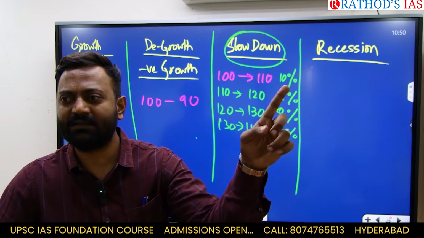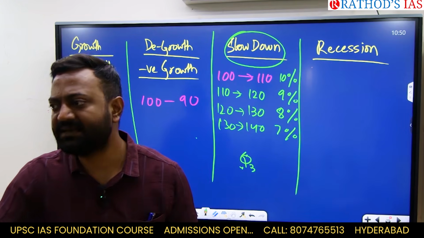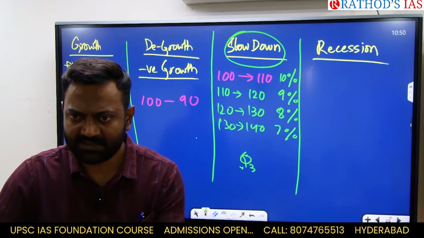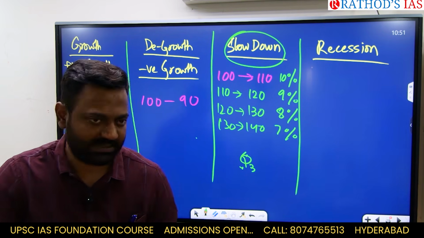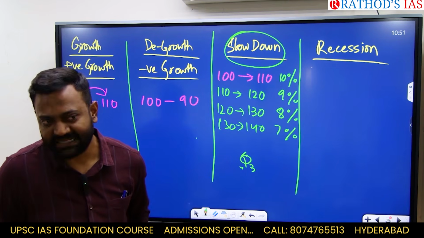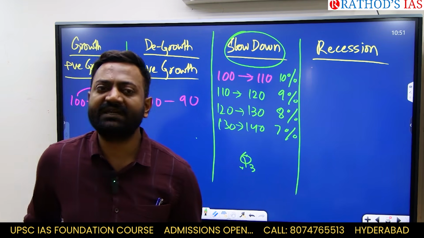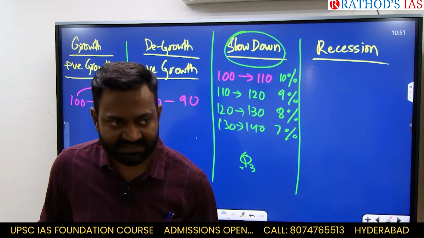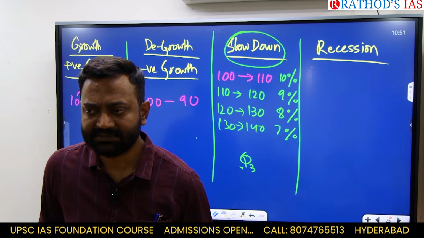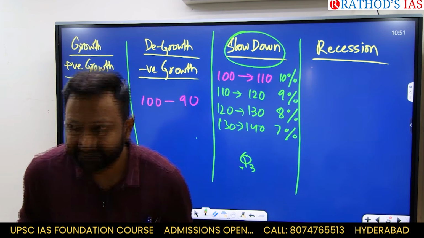The last quarter registered a growth rate of 10%. This quarter has registered a growth rate of less than 10%. This is the only thing it means. Are you understanding? All of you. What is recession? It has a very specific meaning, please. If in two consecutive quarters you see a decline in the GDP, which means what?